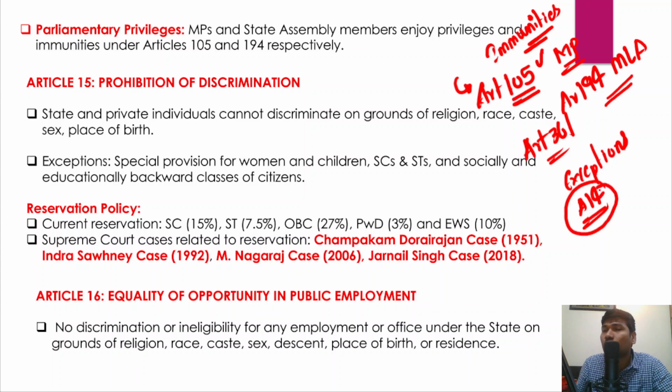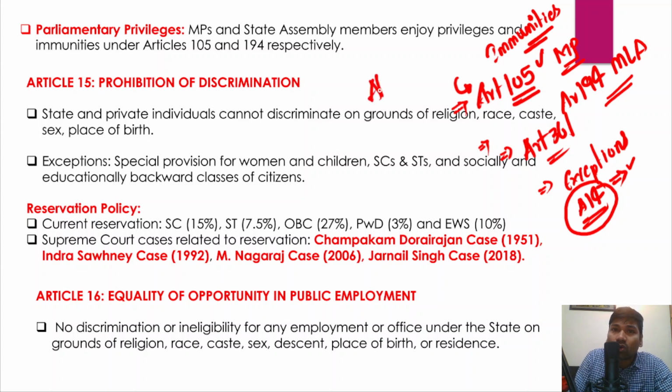So Article 14 talks about what? It talks about equality before law, equal treatment of all. However, these are the exceptions to Article 14. That essentially means that for the benefit of socially, educationally, economically backward classes, the state could make certain provisions aimed at the advancement of these classes.